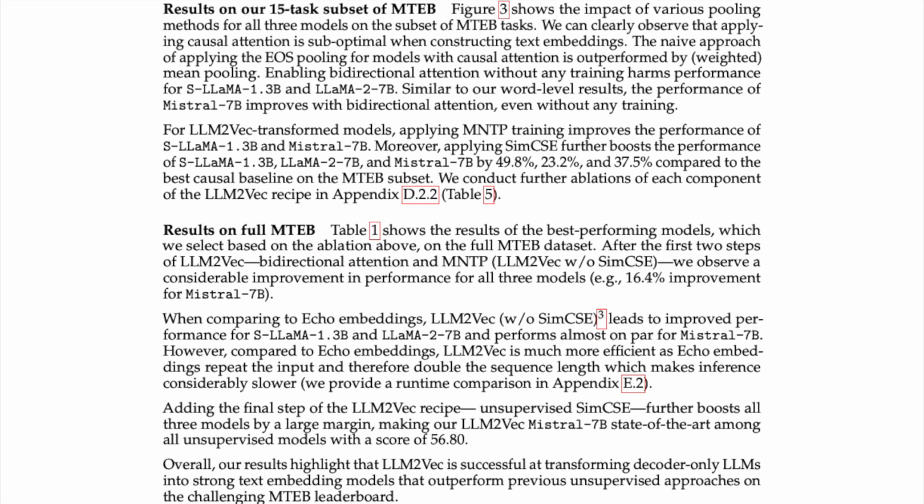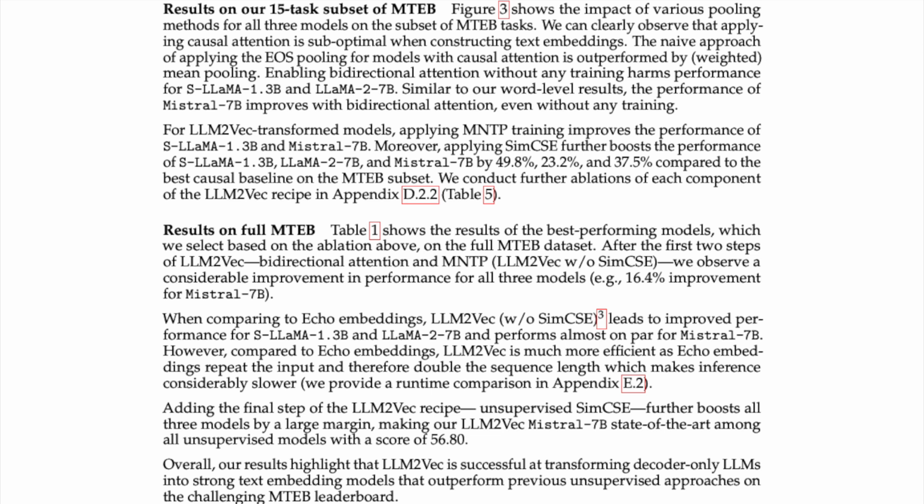Results on our 15-task subset of MTEB. Figure 3 shows the impact of various pooling methods for all three models on the subset of MTEB tasks. We can clearly observe that applying causal attention is suboptimal when constructing text embeddings. The naive approach of applying the EOS pooling for models with causal attention is outperformed by weighted mean pooling. Enabling bidirectional attention without any training harms performance for LLaMA 1.3B and Llama 2 7B. Similar to our word-level results, the performance of Mistral 7B improves with bidirectional attention, even without any training.